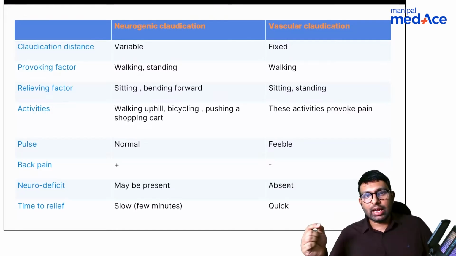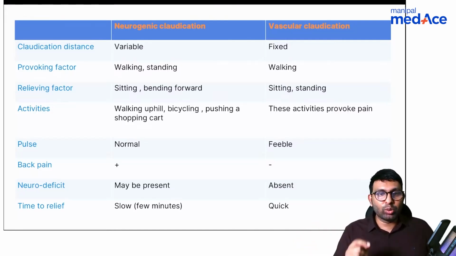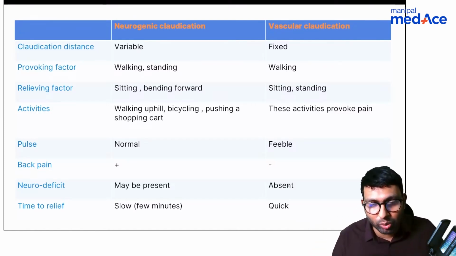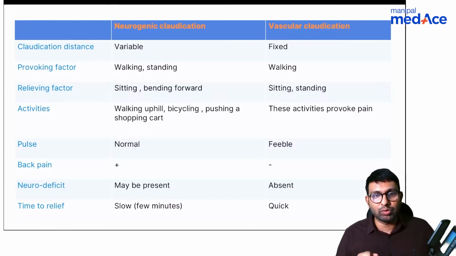variable in neurogenic. In vascular it is fixed. Provoking factors are walking and standing. Even standing, neurogenic claudication, there will be pain. But in vascular, it is only while walking. Both standing and sitting will relieve the pain in vascular claudication. Neurogenic claudication pain will only be relieved when you bend forward. Okay, when you're sitting, bending forward.